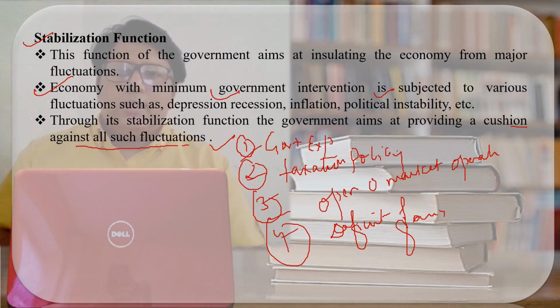So we have seen how price stability is maintained in the country. Here we have seen how the government performs the stabilization function by the use of receipts and expenditure. The main aim of performing the stabilization function is that the economy should grow and multiply. I hope the point is clear.